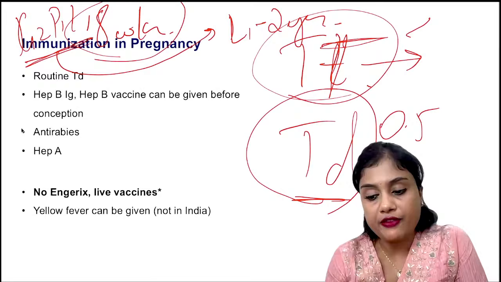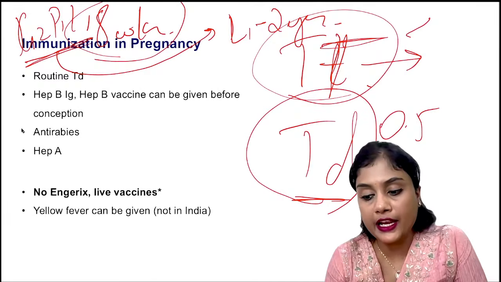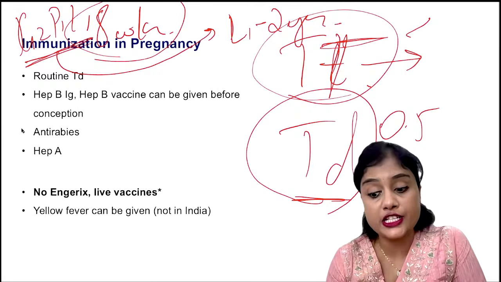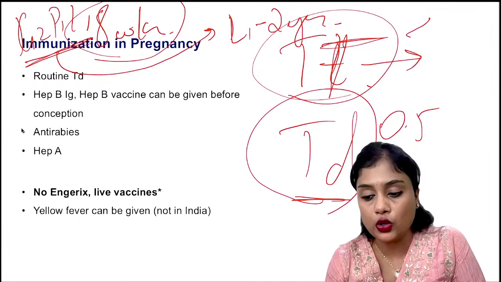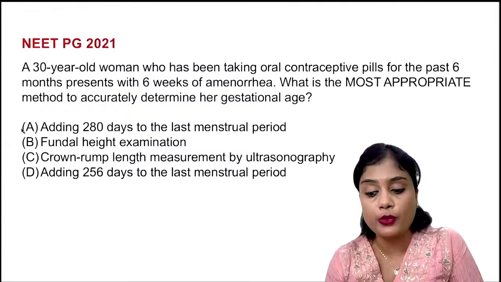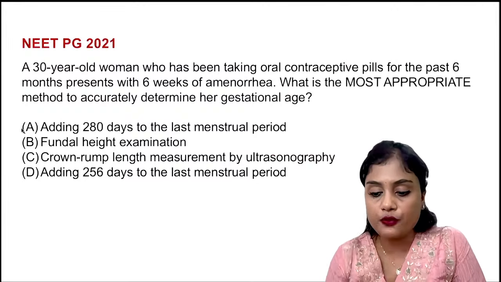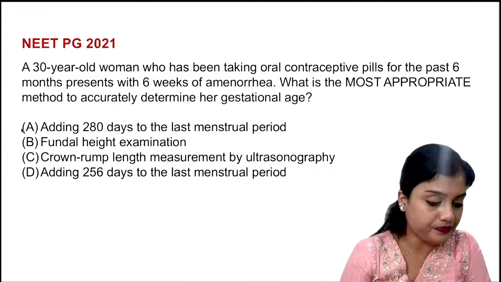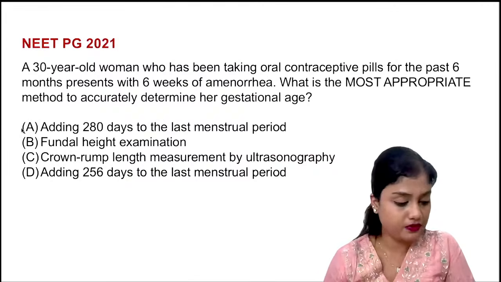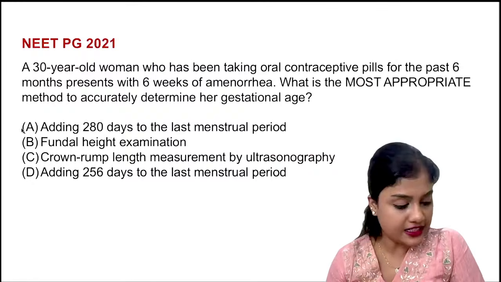So she is gravida 2, para 1, living 1, 8 weeks pregnant, and she's having a live child. That L1 is 2 years old. So she's asking you how many doses of TT should she take? Okay, this is her question. So what would you answer? Yes, the correct answer is one dose.